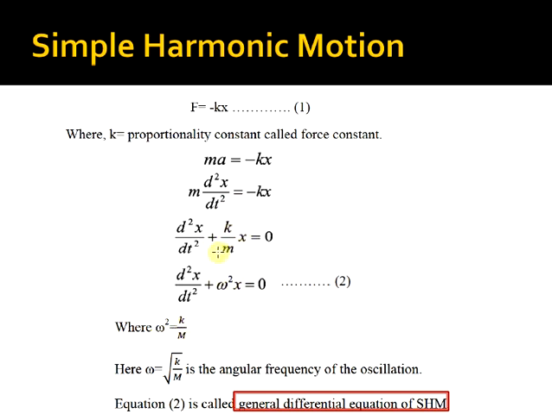Here k is the force constant or proportionality constant, and m is the mass of the bob used in the simple pendulum. Omega is equal to the square root of k by m, which is the angular frequency of oscillation. This equation is called the general differential equation of simple harmonic motion.